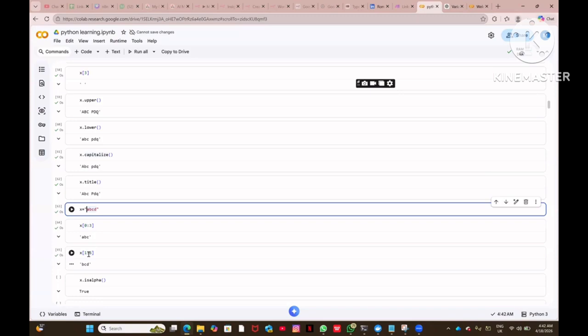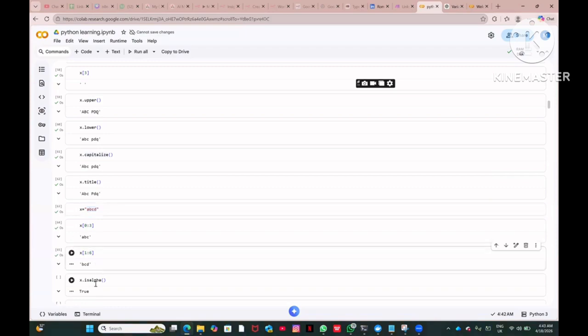Now, when it is x[1:6], that means you are starting from 1. 1 is what? B. And then 6. You don't have anything till 6. 6 means you should go till index 5. So B, C, D, because after that there is nothing. So your result is B, C, D. If you have any questions, please let me know. Okay. Now till this point we know.